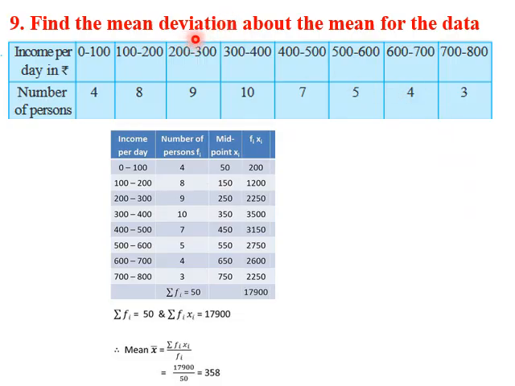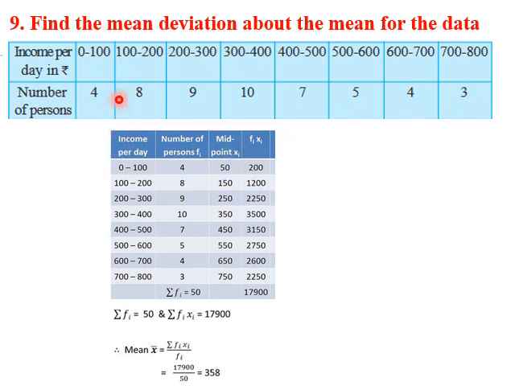Find the mean deviation about the mean for this data. We see that now we have got class intervals, and the class intervals are continuous. So this is a continuous frequency distribution. This is income per day given here, and this is the number of persons or the frequency. So we write it like this: income per day in this column format, and the frequencies 5, 4, 8, 9, 10, like that.